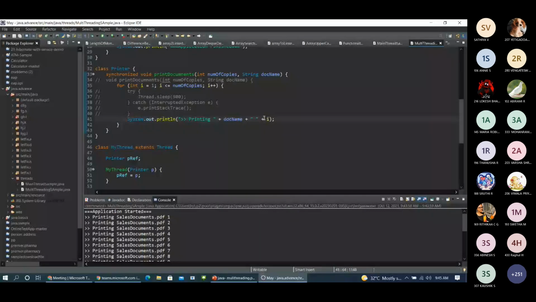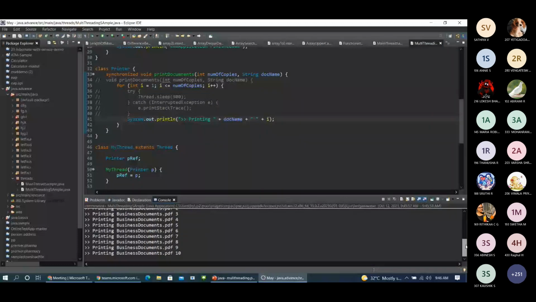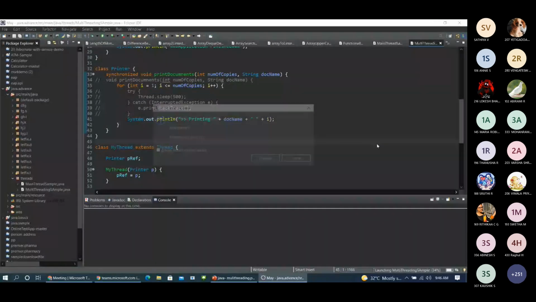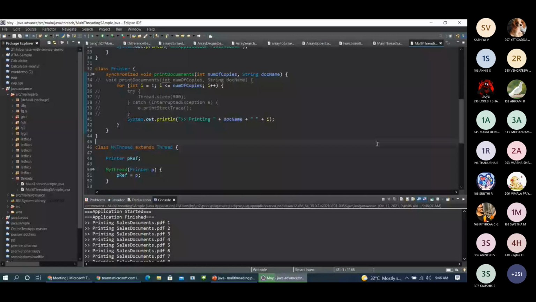So the same thing is happening. How many times I run this, it will execute properly. There will not be any change in the execution. See, there is no change in the execution. So it is happening synchronously now.